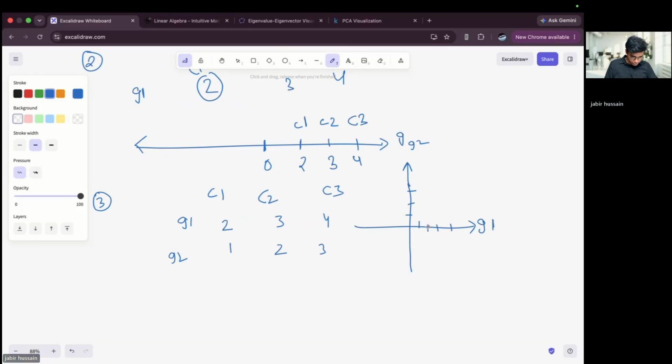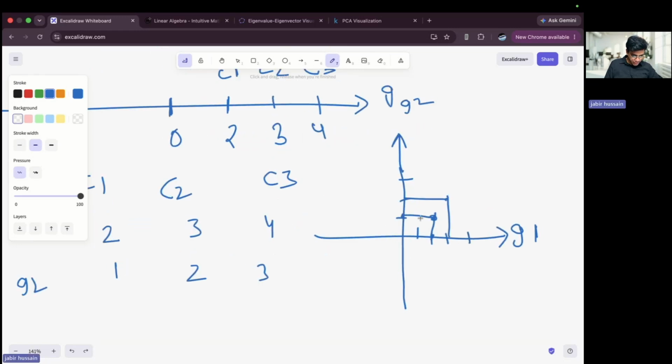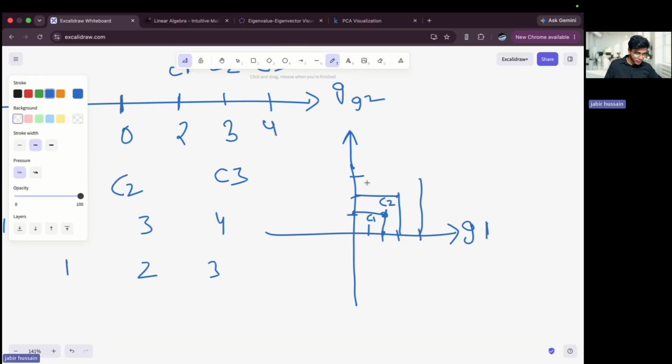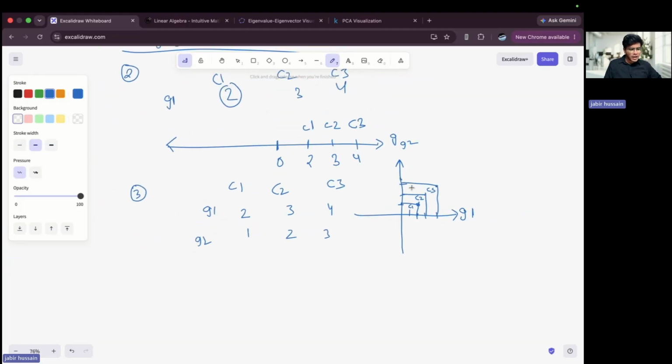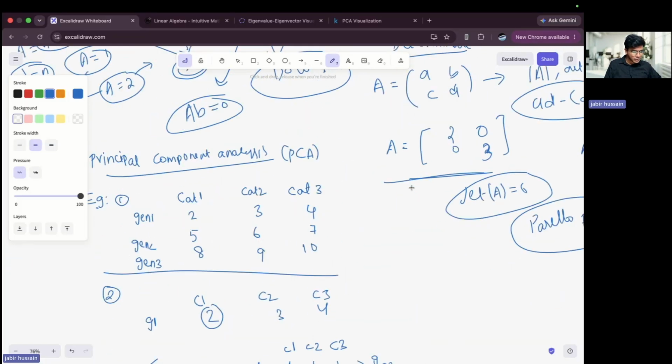So this two-point intersection is my cat 1, and similarly this two-point intersection is my cat 2, and this two-point intersection is my cat 3. Very simple and easy to understand. Now let's come back to this example.